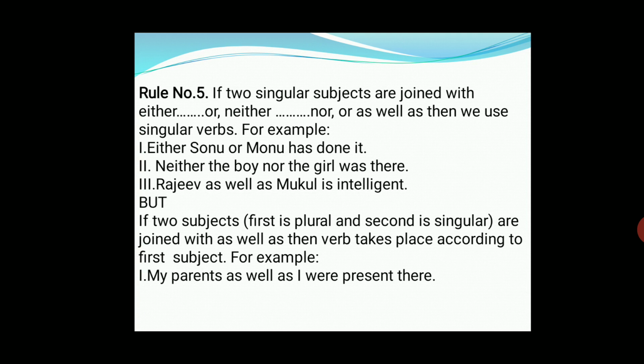Rule number 5: if two singular subjects are joined with either or, neither nor, or as well as, then we use a singular verb. For example, either Sonu or Monu has done it. Neither the boy nor the girl was there. Rajiv as well as Mukul is intelligent. Here we have used a singular verb.